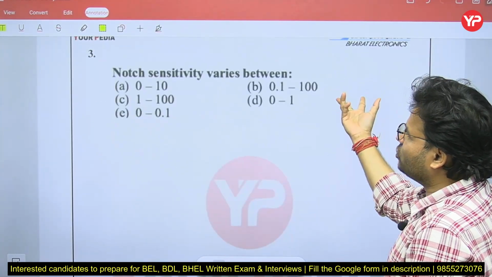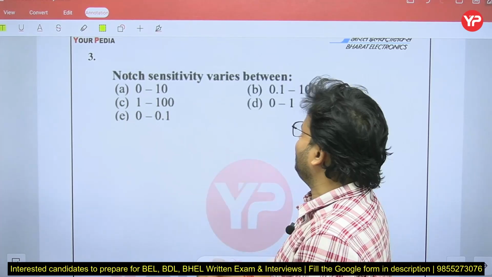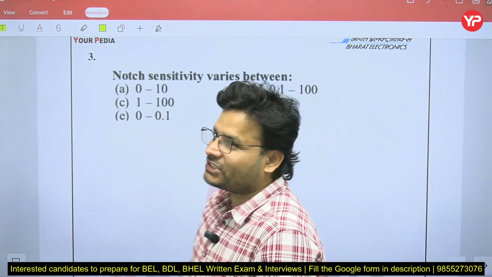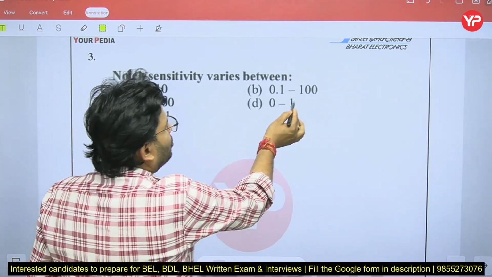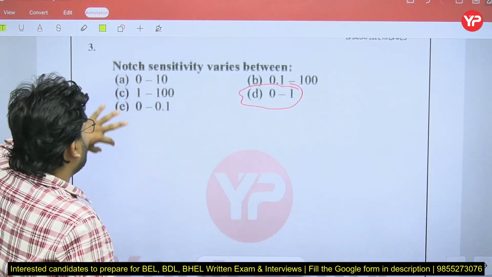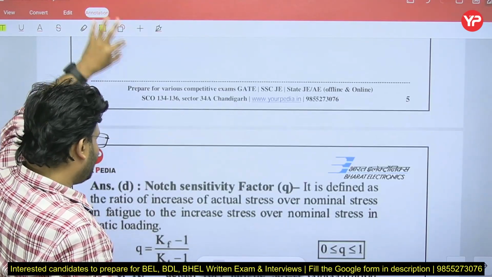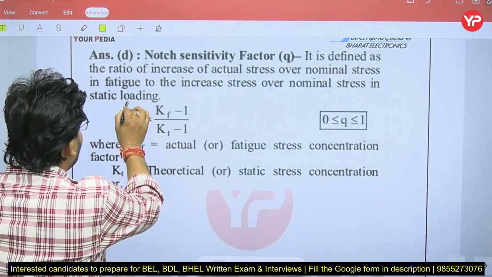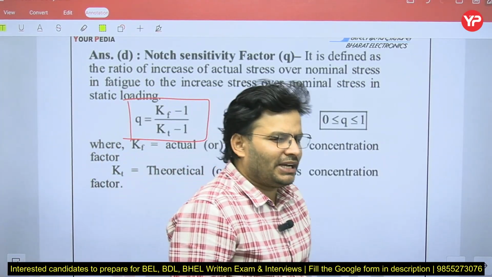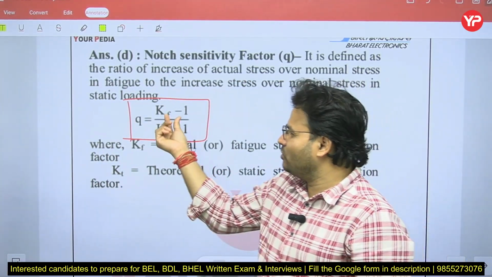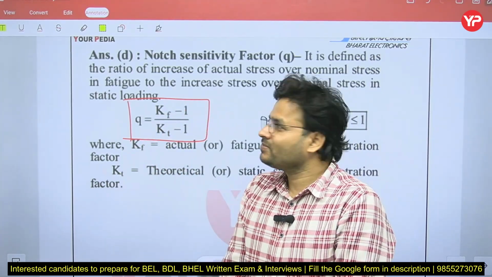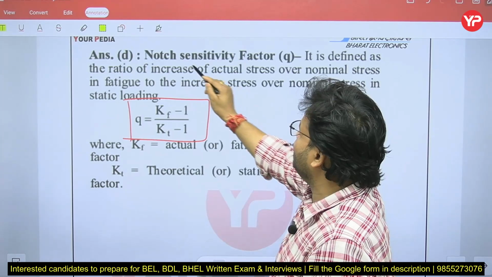Try to remember. Next question: notch sensitivity varies from, and those are the options. So notch sensitivity, my dear friends, please keep in mind, always varies from 0 to 1. Try to remember that value. Here we can say notch sensitivity is given by a formula, try to remember that formula also, because sometimes you will find a numerical, and that is a very easy numerical. They will give the values kf, kt, and they will ask what the notch sensitivity is.